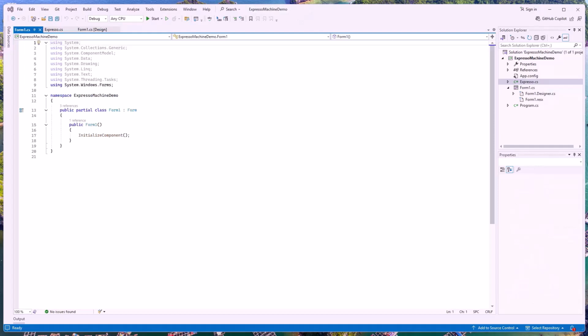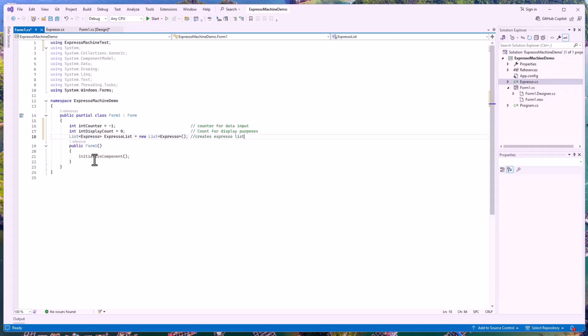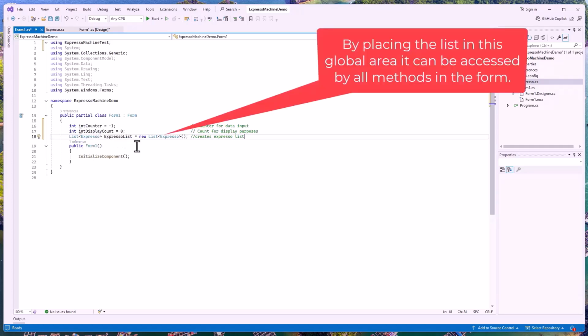In our form code, we're going to basically create the pieces we need right in here. In this area right here, I want to put that counter and my Expresso list in place. And I'll place it right in here. Our int counter is going to be equal to -1. Our display count is going to be equal to 0. And our list Expresso list is equal to new Expresso. This creates our Expresso list. This is our list that we're going to be using, and it's in the global area, so it can be used by all the functions we're going to be putting in down below here. So that basically puts that in place and looks pretty good.